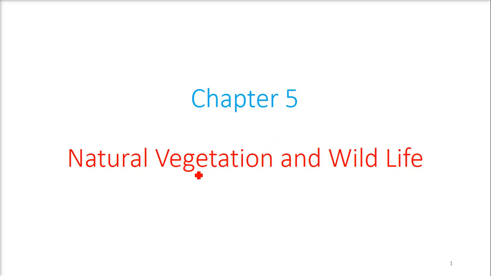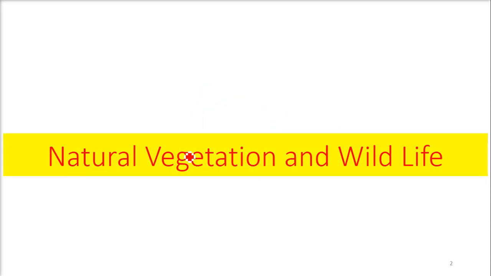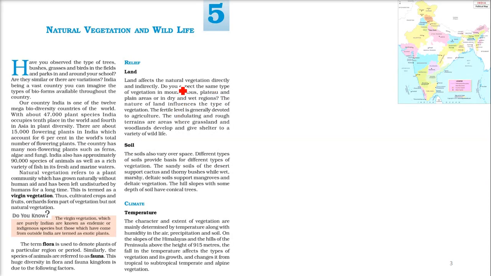We are discussing chapter number 5, Natural Vegetation and Wildlife. So we'll take these in two parts. First we'll discuss natural vegetation and then we'll go to wildlife.